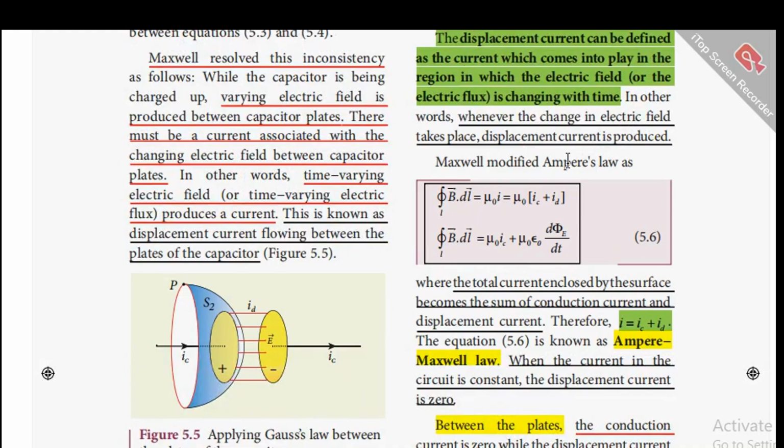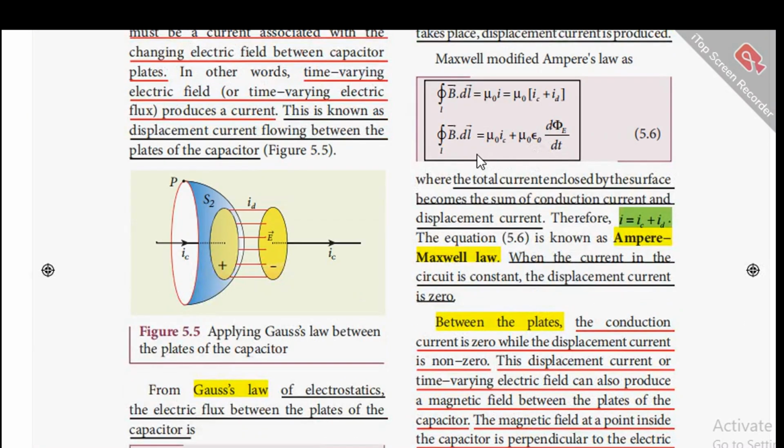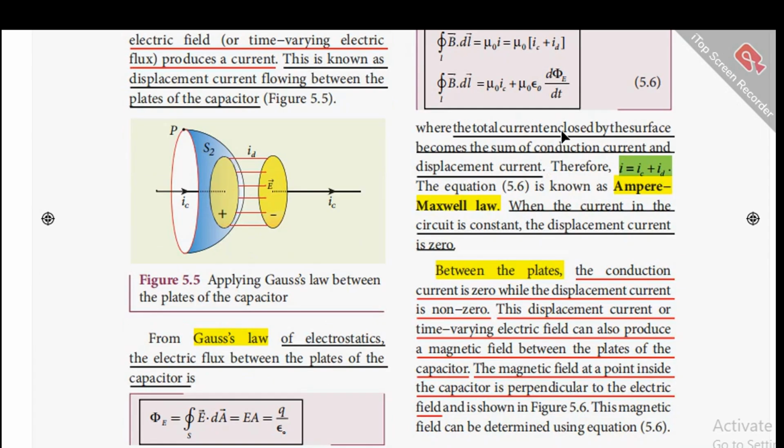So Maxwell modified Ampere's law as the line integral of B dot dl equal to mu naught I, and that's equal to mu naught into IC plus ID, the total current, that is, the conduction current and the displacement current. And the line integral of B dot dl equal to mu naught IC plus mu naught epsilon naught d phi E by dt. So the total current enclosed by the surface becomes the sum of the conduction current and the displacement current. That's given by I equal to IC plus ID. And this equation 5.6 is also known as Ampere-Maxwell law.